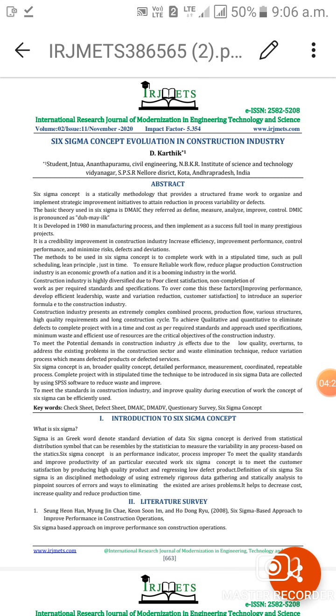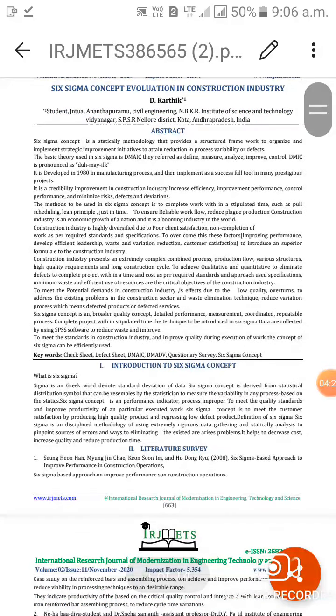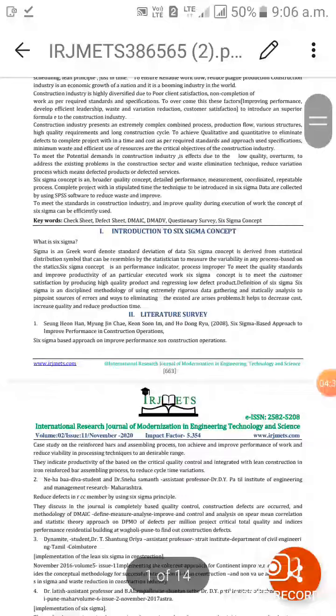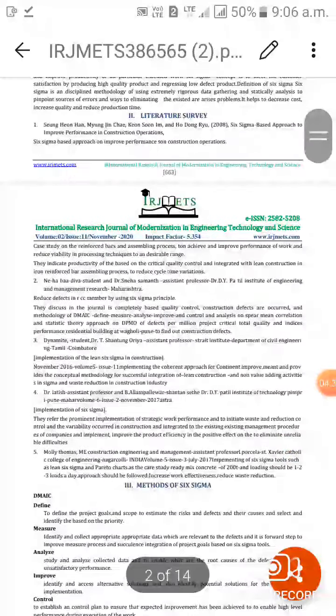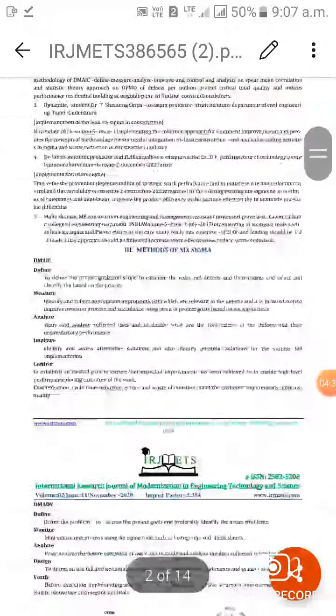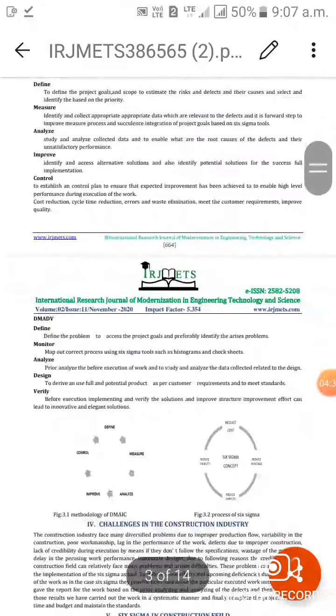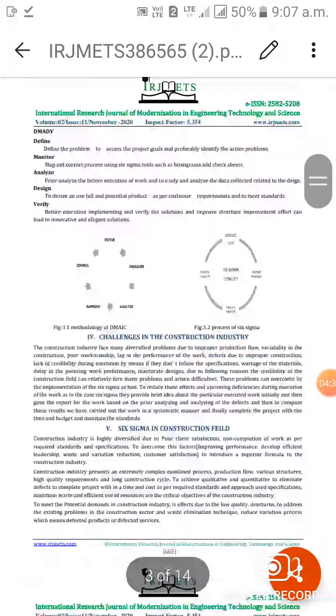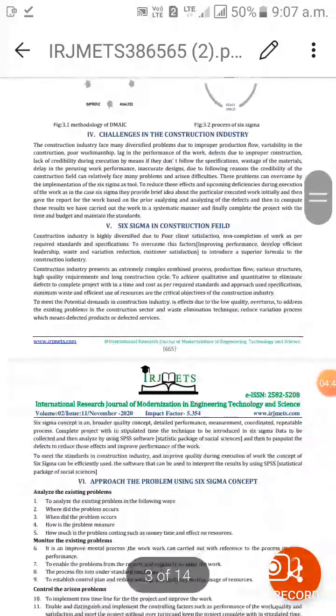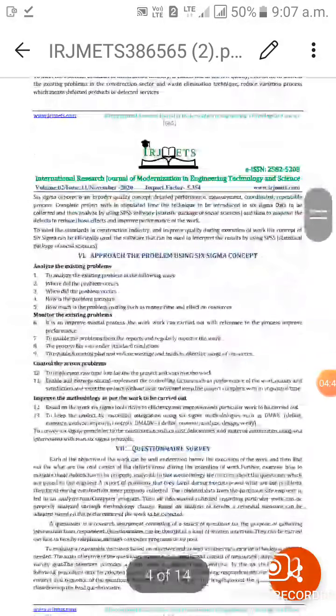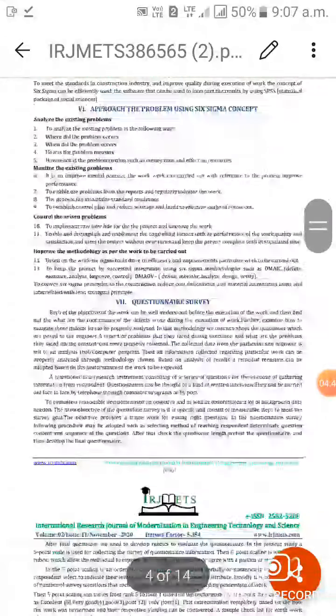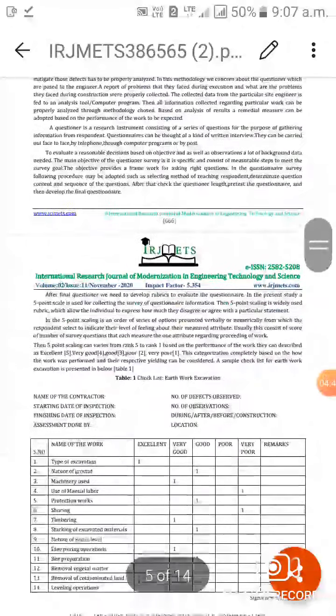We will see my name, D Karthik, my affiliation details, my college details and paper, and how to write my paper and publish it in this journal. I named my topic Six Sigma concept in construction industry.